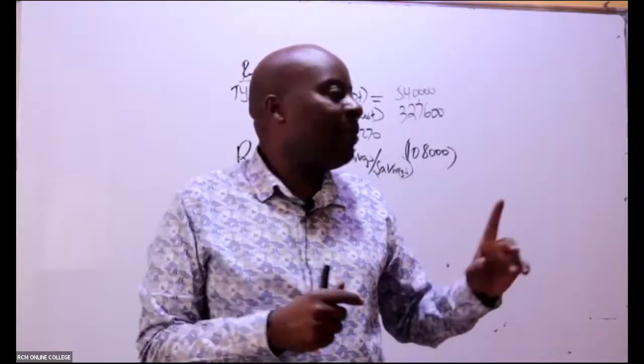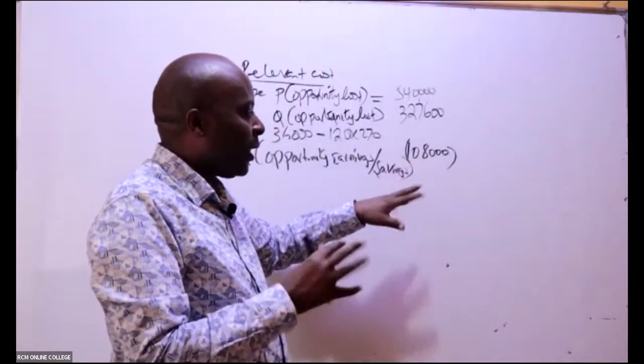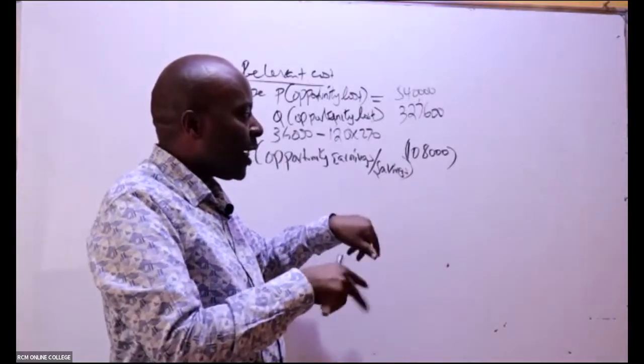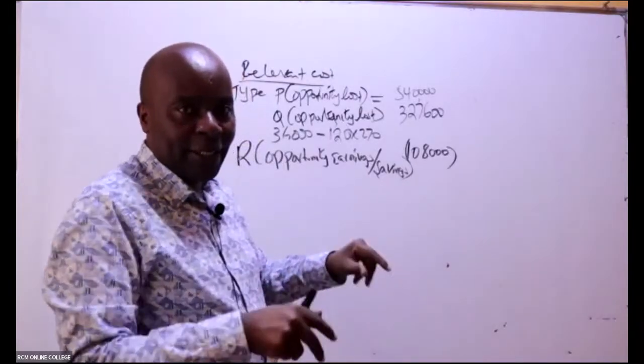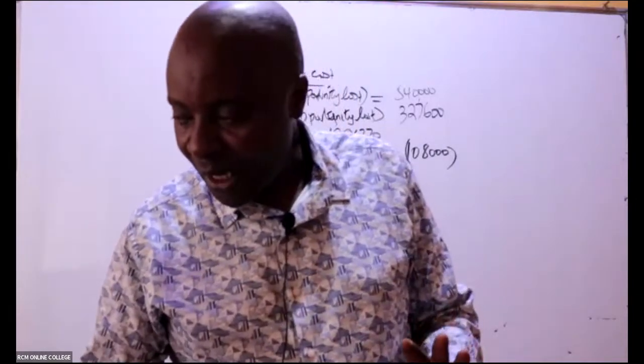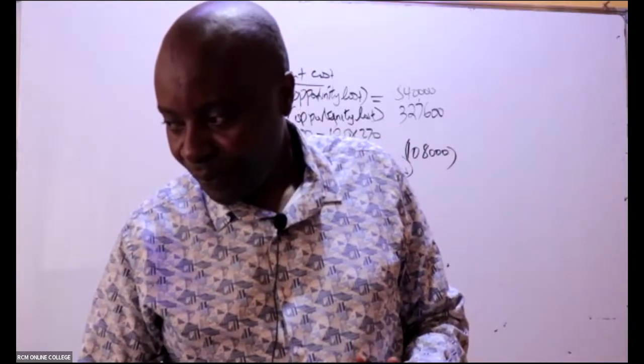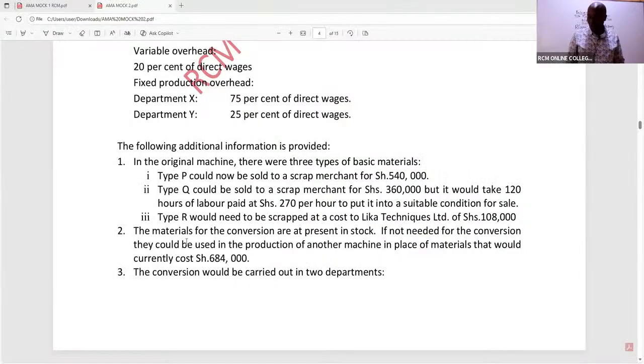Because here I'm dealing with relevant costs, whenever I get an opportunity of an income, then I should put it in brackets like that. That will be sinking in as we progress. You see, there is an opportunity cost and an opportunity saving or opportunity earning.